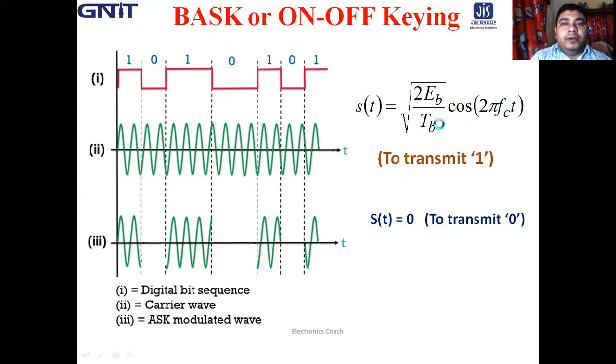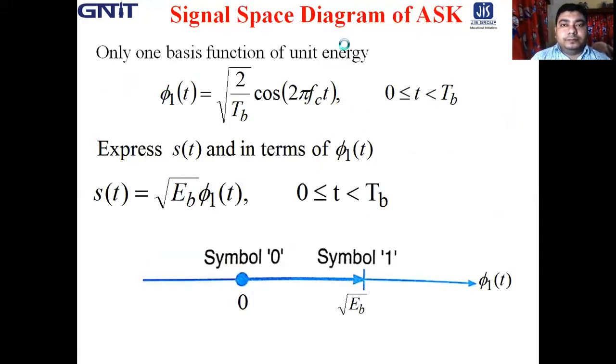From this expression we can easily say that only one basis function of unit energy is required, which is phi 1 of t, equal to root over 2 by Tb cos 2 pi fc t.